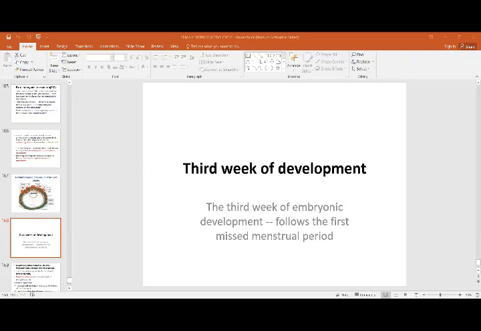Cytotrophoblastic cells invade into the syncytiotrophoblast like column-like cells, and this structure that is formed is called the primary villi, and the mucosal defect is healed. Then the embryoblast differentiates into the epiblast and hypoblast. That is why we call it the stage of bilaminar disc. Now this is bilaminar disc formation, that is in the second week.